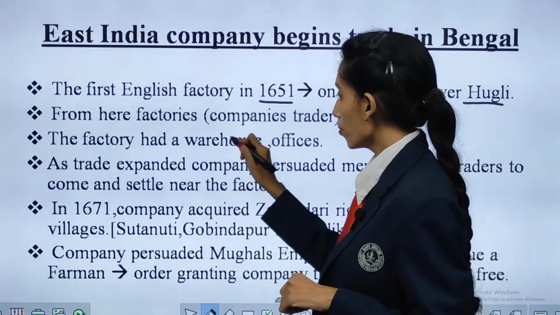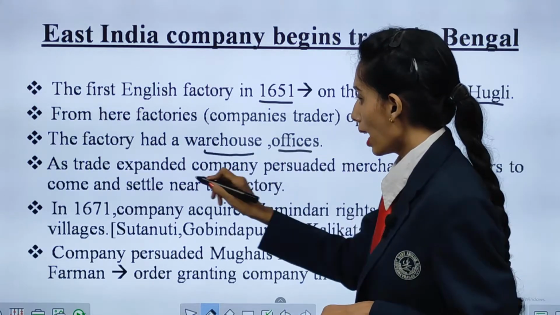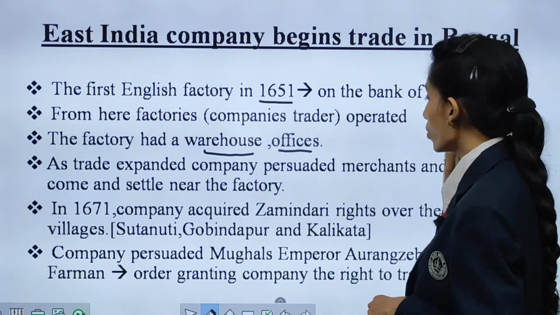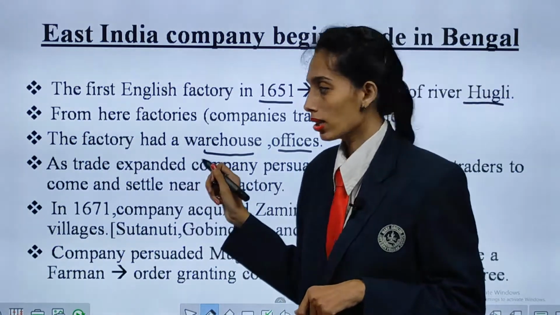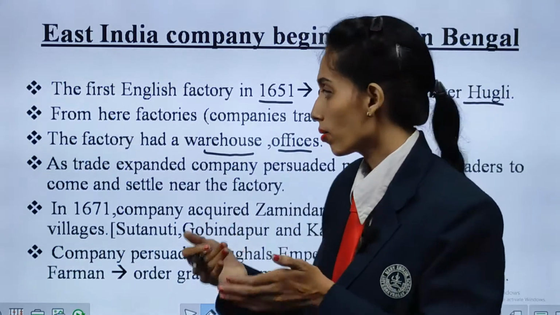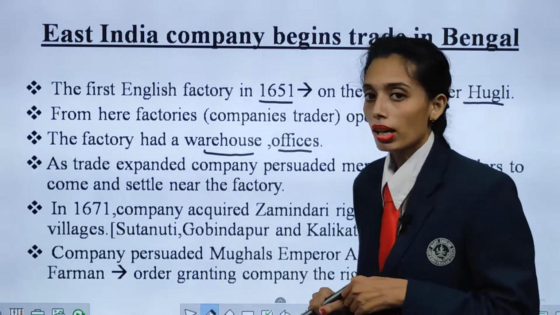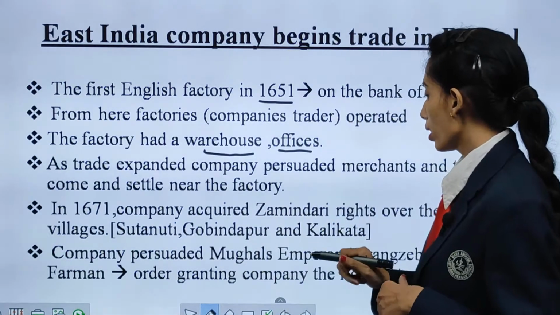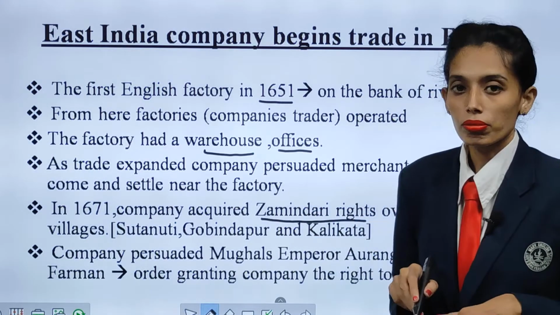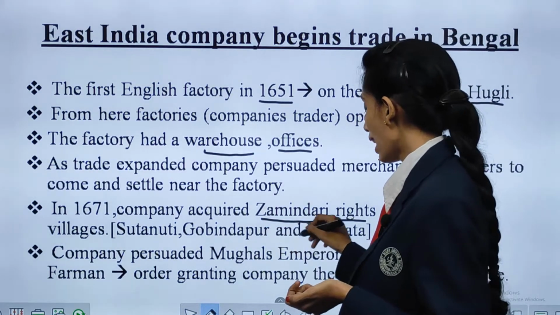The factory had a warehouse and offices for the officers, and as trade expanded, the company persuaded merchants and traders to come and settle nearby. In 1671, the company acquired the zamindari rights over three villages: Sutanuti, Gobindpura and Kalikata.